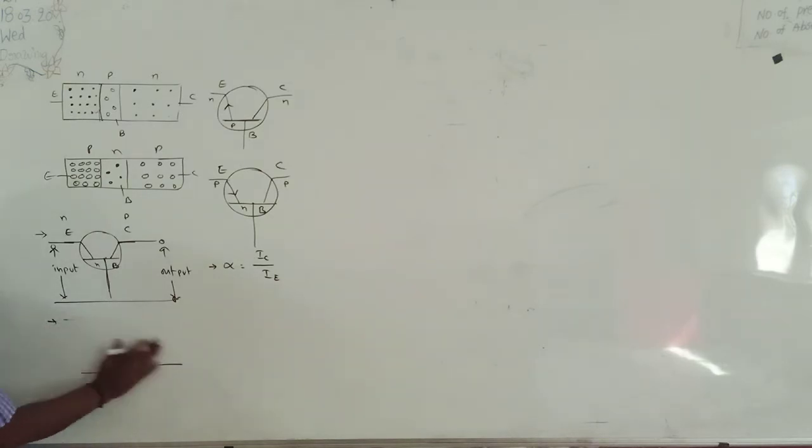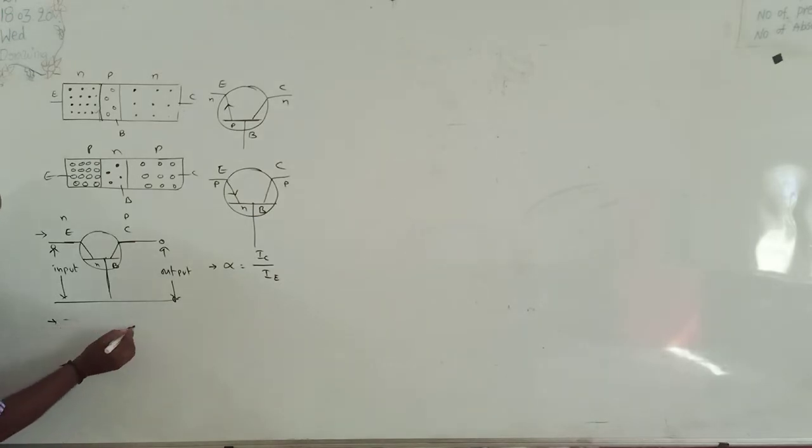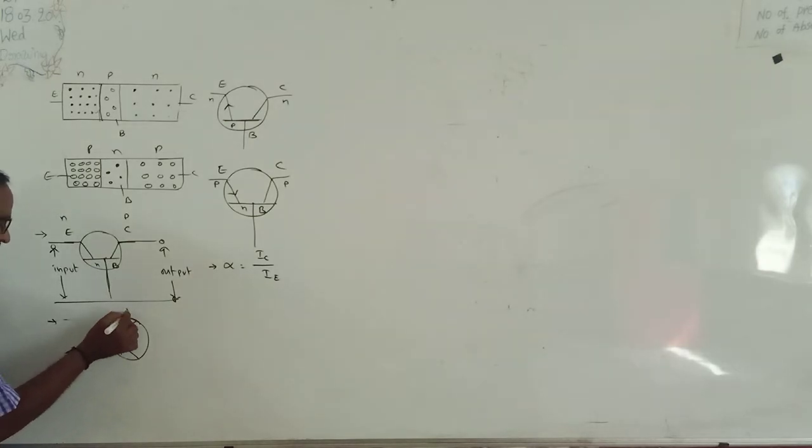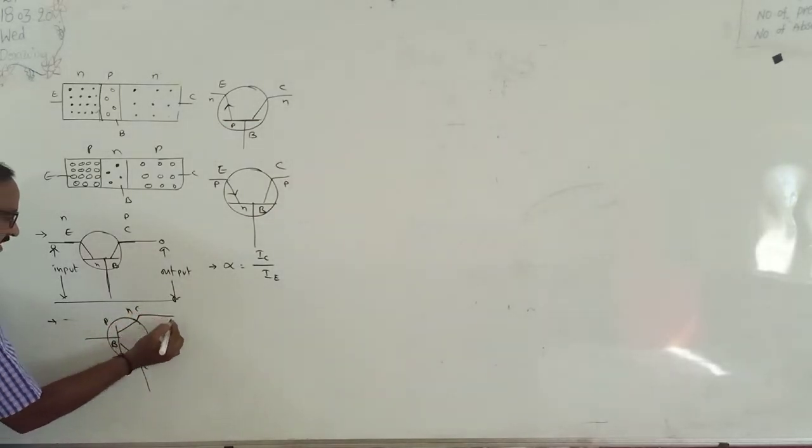Similarly, in case of common emitter configuration, it is a transistor, it is the base. Suppose here it is also an NPN transistor. The arrow should be kept on the emitter line for NPN, and this is the emitter, this is the base, and this is the collector, right?